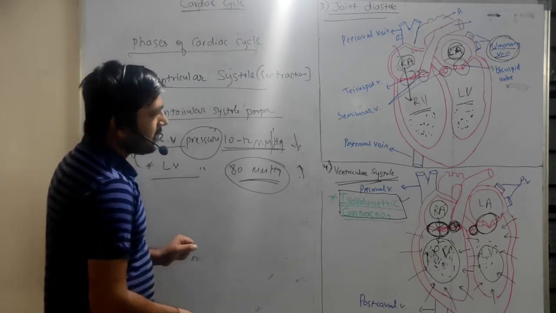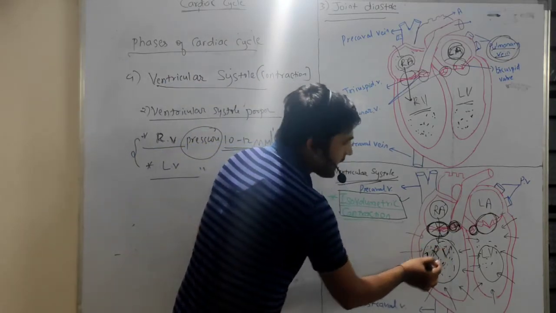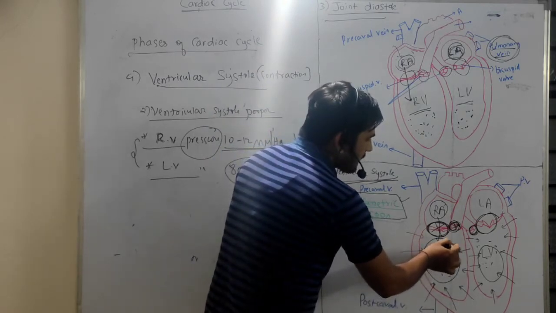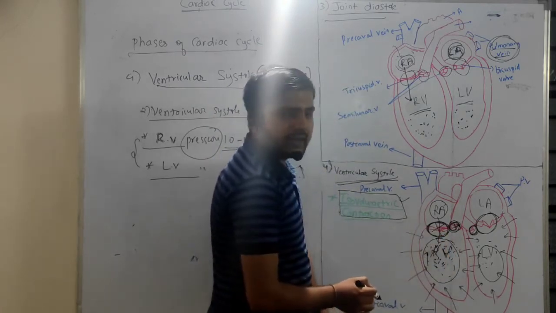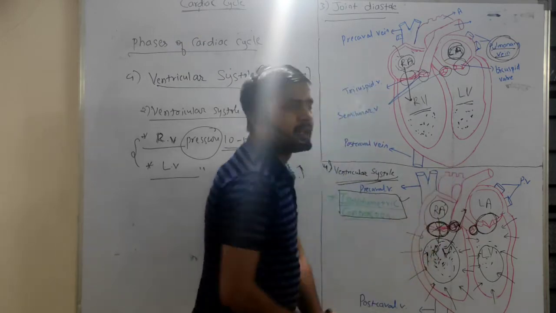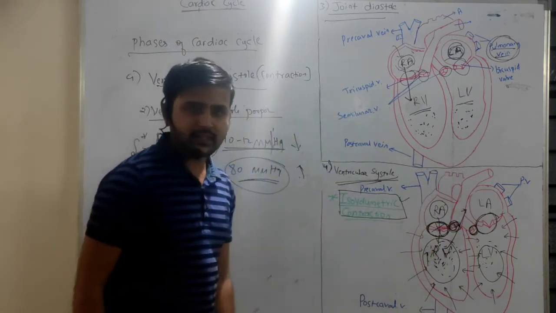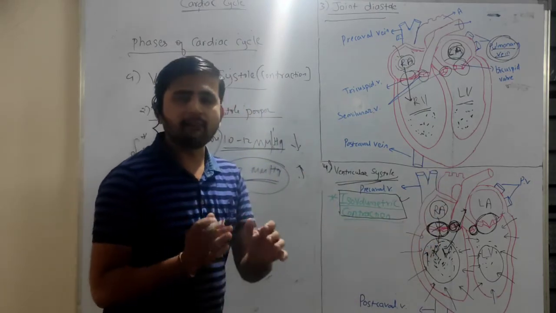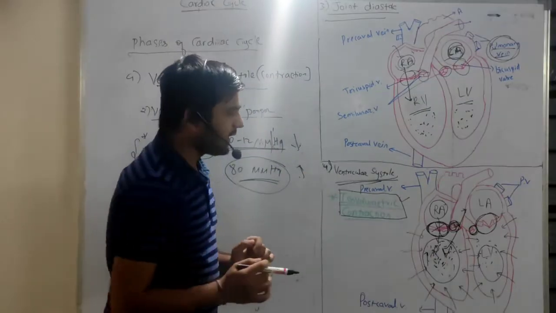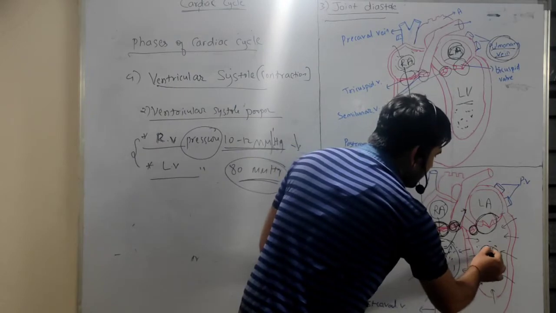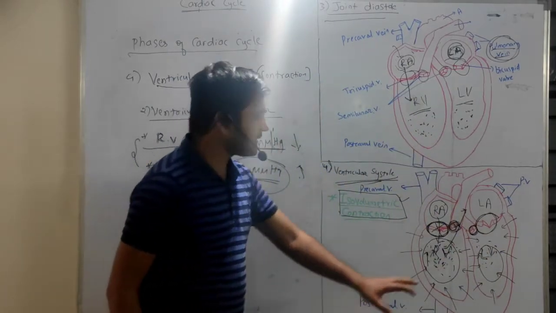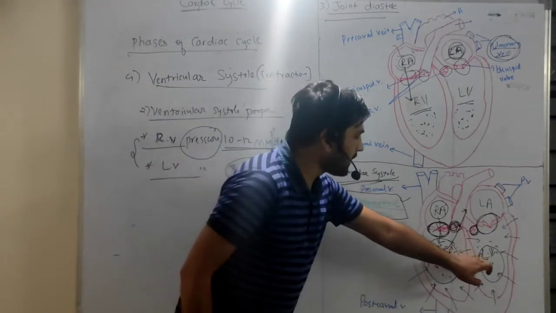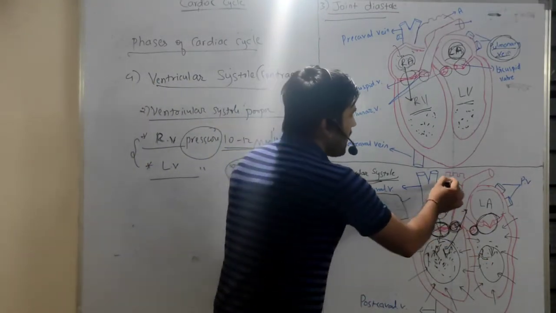Because whatever blood is present in the right ventricle is transferred to the lungs, because it is deoxygenated blood, and the distance between heart and lungs is somewhat less. But in case of left ventricle, this left ventricle is filled by the oxygenated blood, right? So this blood is transferred to the aorta.